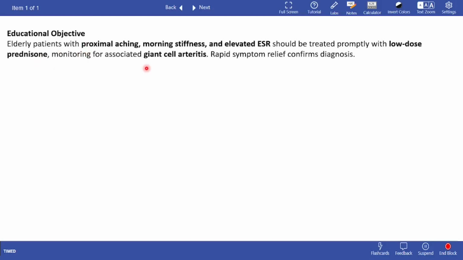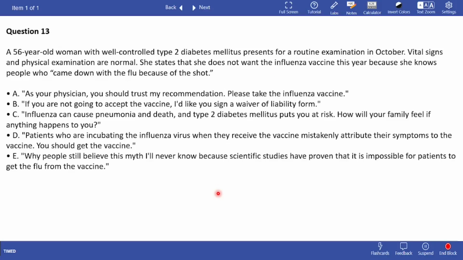Education objective: elderly patients with proximal aching, morning stiffness, and elevated ESR should be treated promptly with low dose prednisone. Okay, a 56-year-old woman with well controlled type 2 diabetes presents for a routine examination in October. Vital signs and physical examination are normal. She states that she does not want the influenza vaccine this year because she knows people who came down with the flu because of the shot. So, what should be your recommendation?